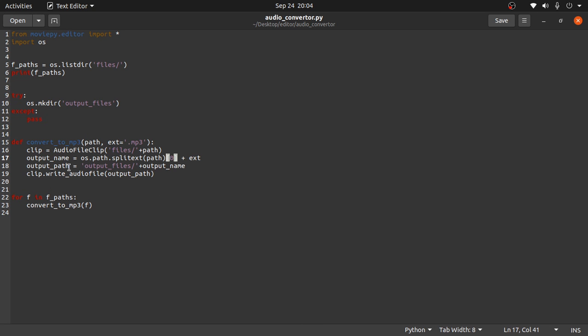So next we are setting the path to the output files. We have already created this directory, and then we are setting the output path. Then we just have to call the method write_audiofile on this object, and just pass the output path, and everything is set. So with the help of the MoviePy module, I was able to quickly solve my daily problem.